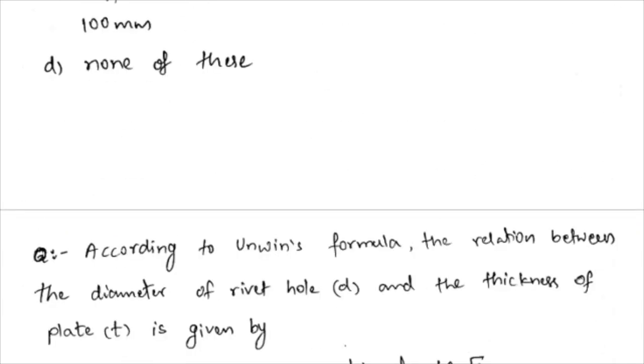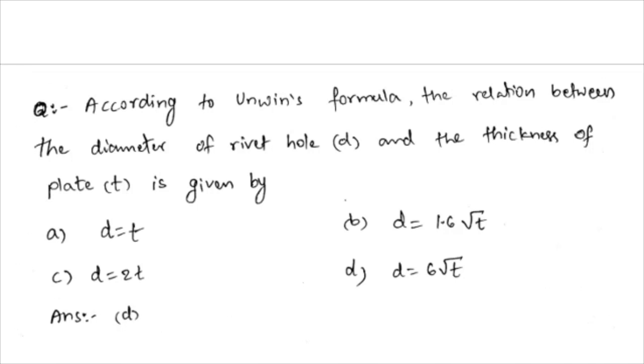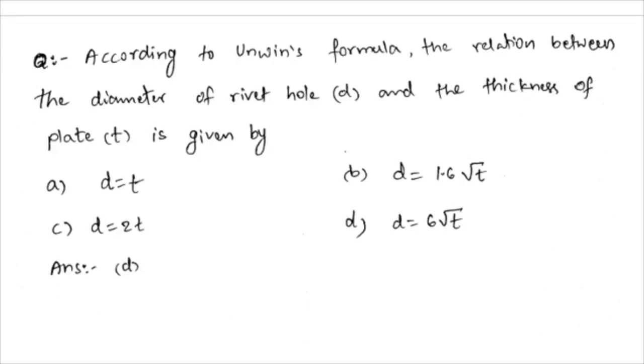And when you see the next question here, according to Unwin's formula, the relation between the diameter of the rivet hole d and the thickness of the plate t is given by option A, d equals t, option B, d equals 1.6 root t, option C, d equals 2 times t, and option D, d equals 6 root t. And here the answer is option D, d equals 6 root t.